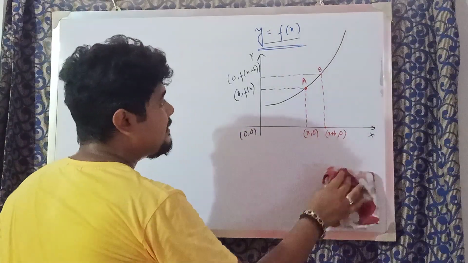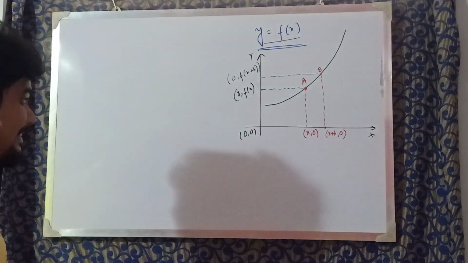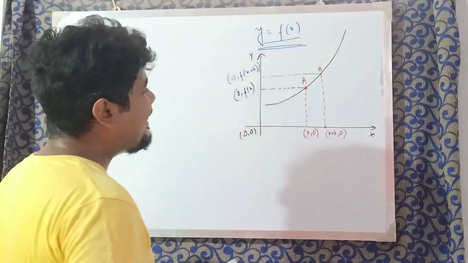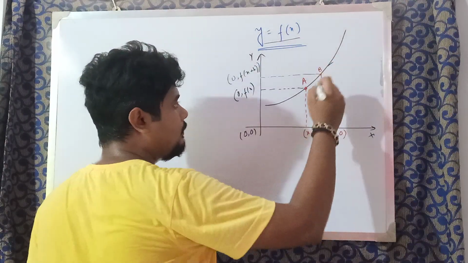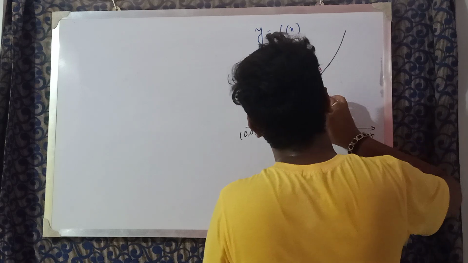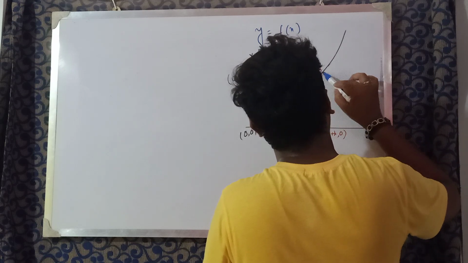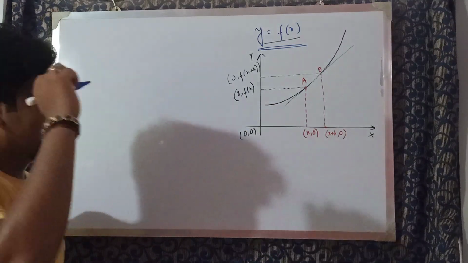Similarly, if we consider point A and point B, there is one and only one line that can pass through these two, touching both. Isn't it?